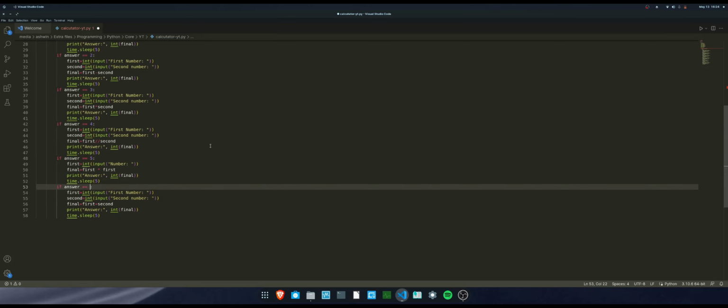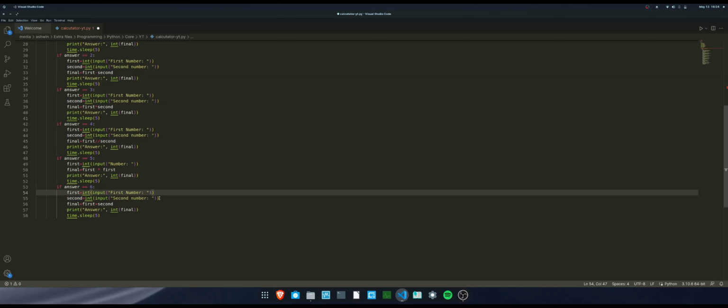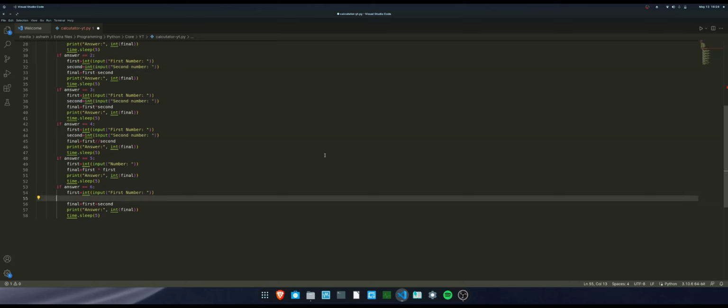When we input 6, it's also going to do square, I guess. Let me see. Oh wait, this 6 is actually square root. So we are just going to remove the second number. We are going to do this math.sqrt.